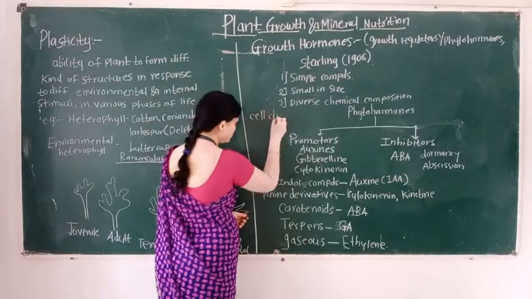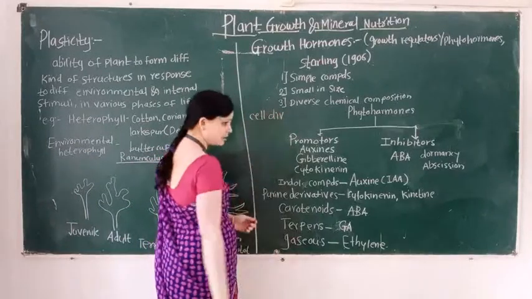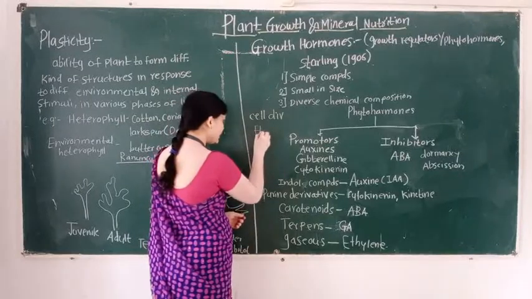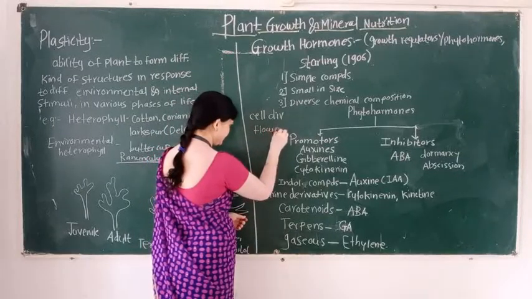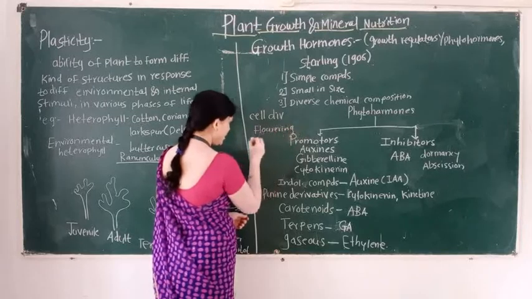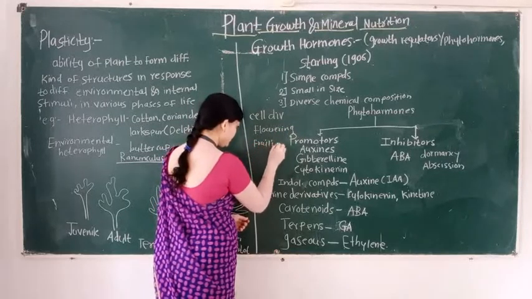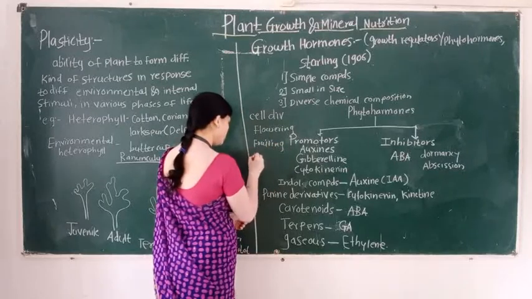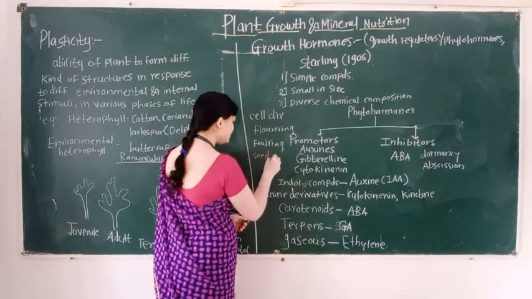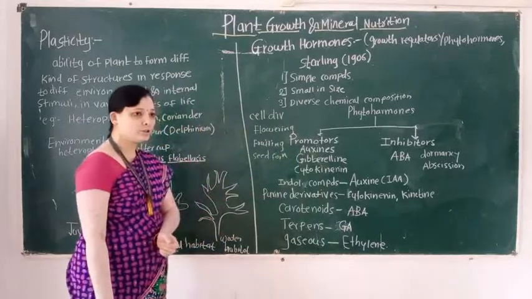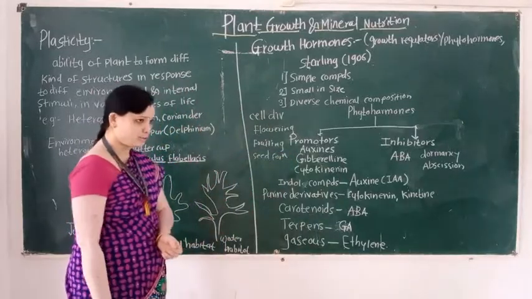Promoters are involved in cell division. They are involved in flowering. They are involved in fruiting. And they are also involved in seed formation. So, what is the role of the promoters?